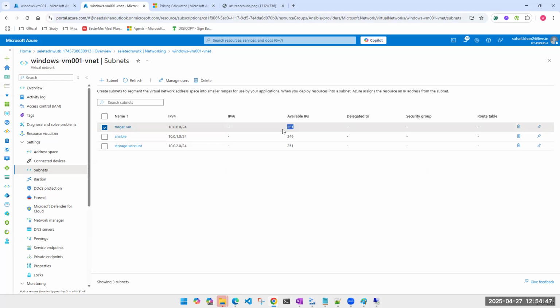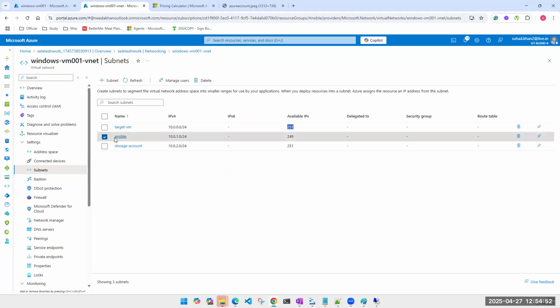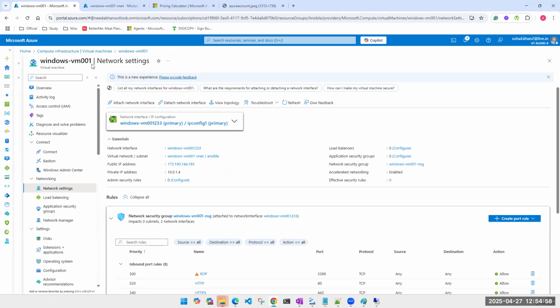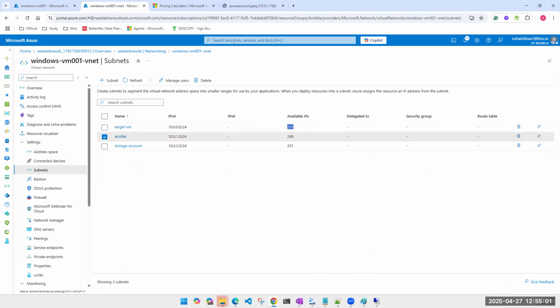both machines I have created. This subnet doesn't have any machine. So both machines are here under Ansible target. So I had to use the Ansible subnet. This should have clicked for me while working on that.